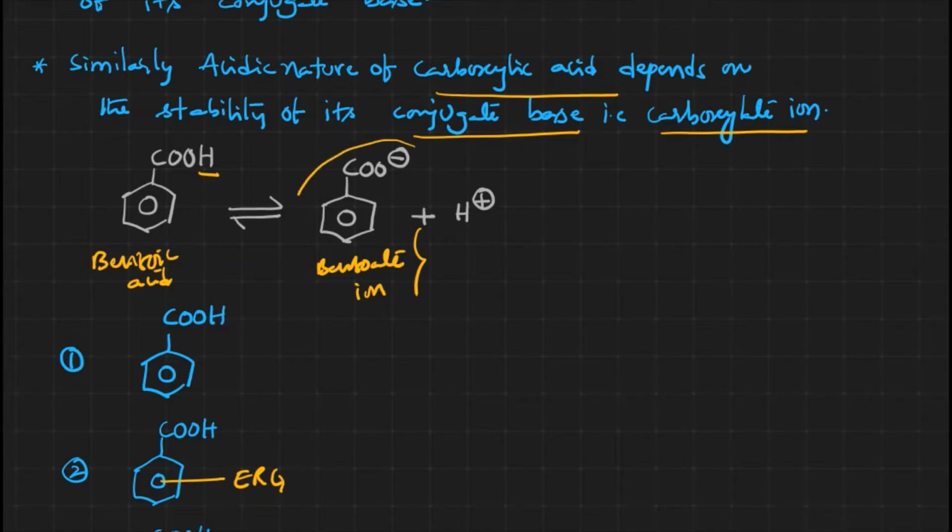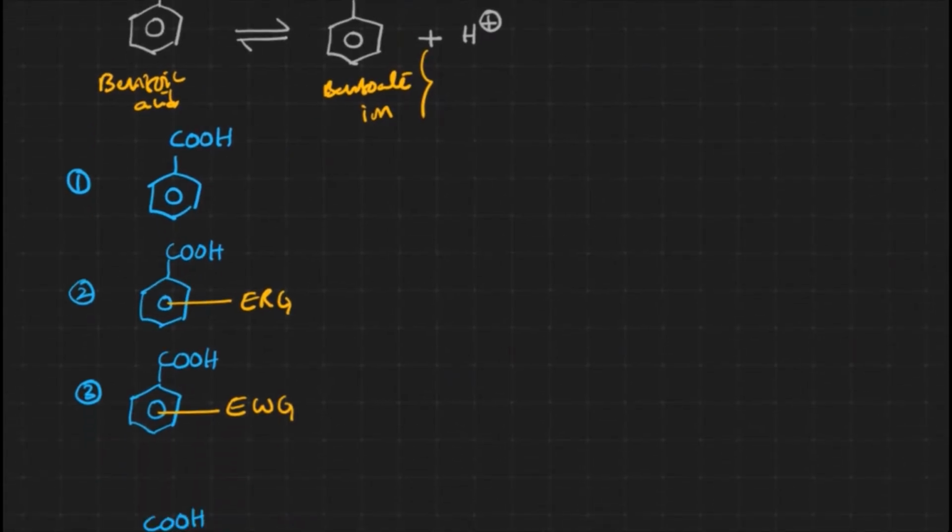Now, if the stability of this benzoate ion increases, what happens? The acidic nature of the aromatic carboxylic acid also increases. For example, let us see some general data over here. The first one is a normal aromatic carboxylic acid, the second one is with an electron releasing group, and the third one is a carboxylic acid with an electron withdrawing group.